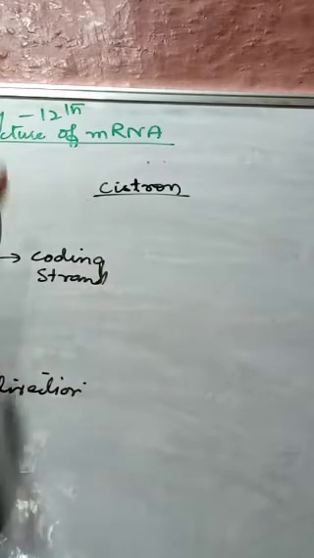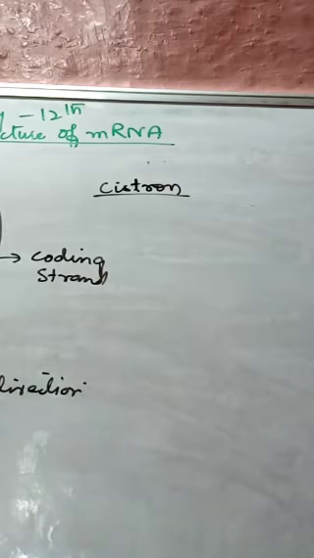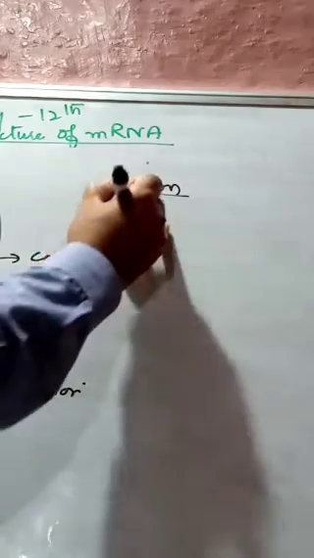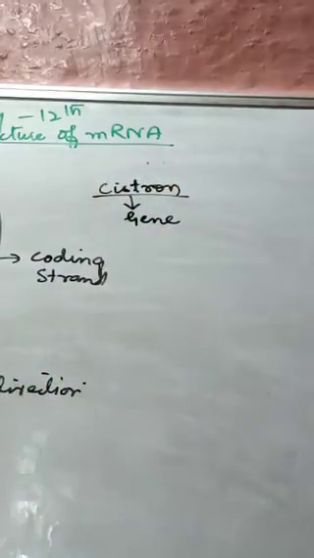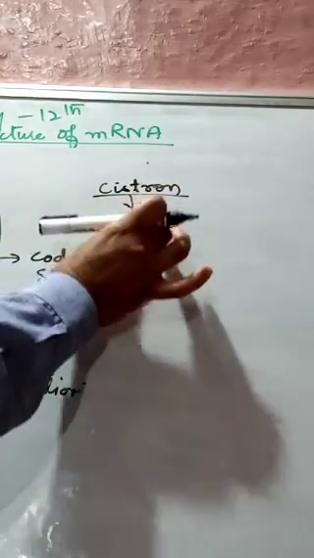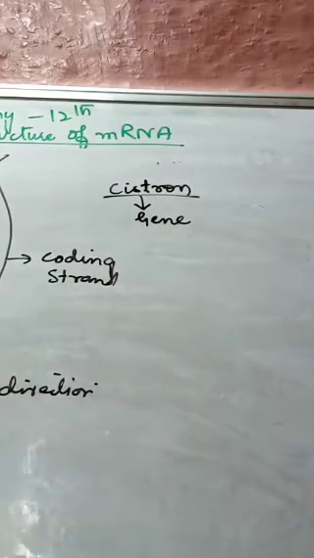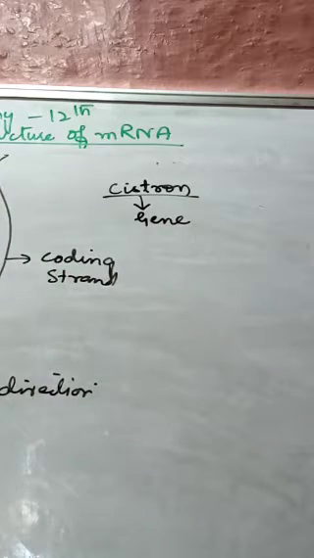This part, from here to here, which contains the genetic information for the synthesis of a polypeptide chain, is called the cistron. And this cistron is similar to the gene. It is the structural and functional unit of this DNA.